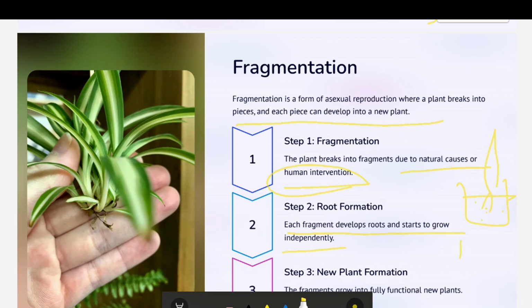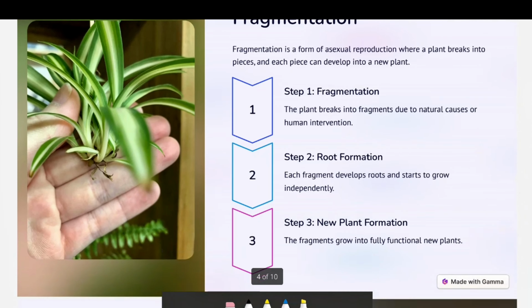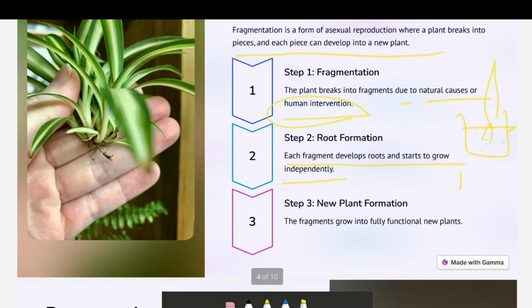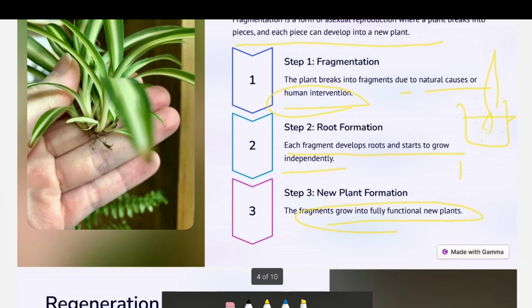Just pluck it out and put it in the soil and it will grow into a new plant. Isn't that amazing? Just comment below and tell me how many of you have grown a plant like this, because I usually keep on doing this. This is one of my hobbies, you can say. Okay, so let's proceed. The third step is new plant formation: by this method the new plant will grow into a fully functional new plant. So this is also one of the methods by which plants reproduce, by fragmentation.